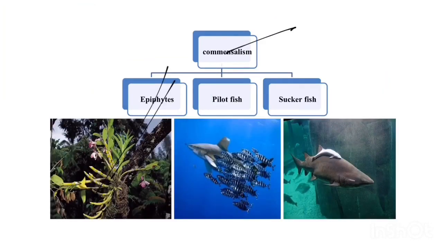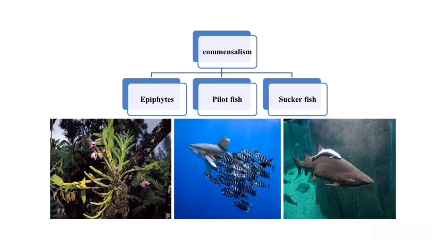First one is epiphytes. Epiphytes are plants which grow on big trees, on the trunks of big trees. They are known as epiphytes. The best example is orchids. Orchids are found attached to big plants. They always grow on the trunks of the big plants. Due to this association, these epiphytes are benefited but the tree is not benefited. Hence here only one organism is benefited, so it is known as commensalism.